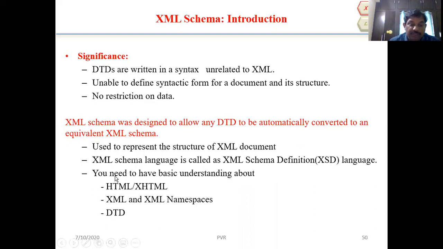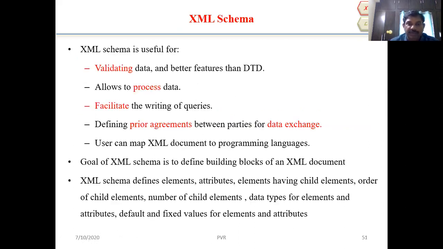Now, you need to have a basic understanding of HTML. HTML means hypertext markup language. XHTML means extensible hypertext markup language. And here we are using XML and XML namespace. XML means extensible markup language, and we need XML namespace and DTD, document type definition. These three points we needed.